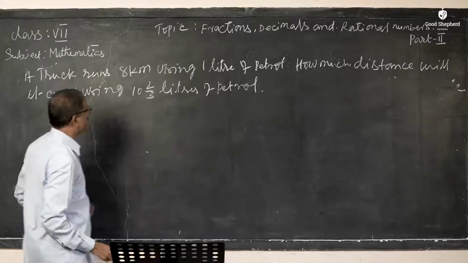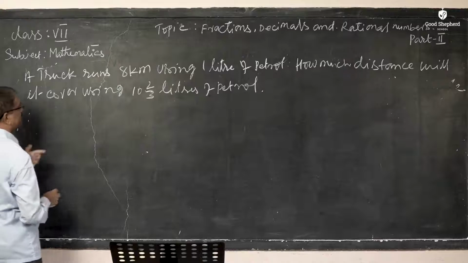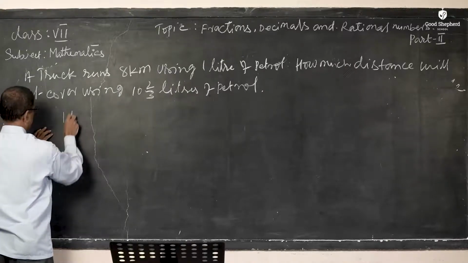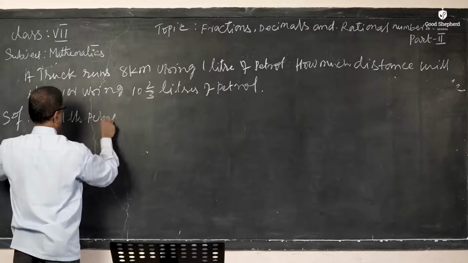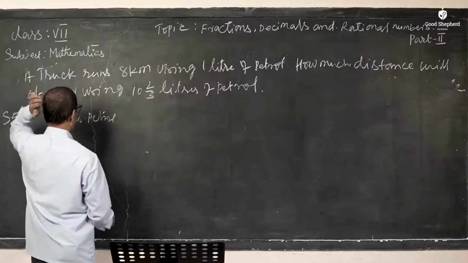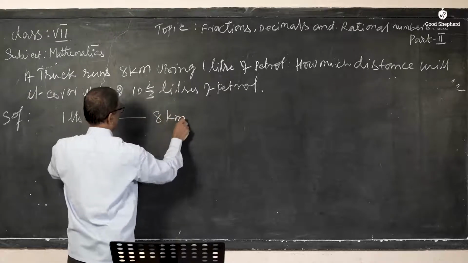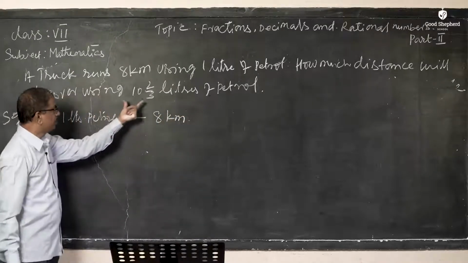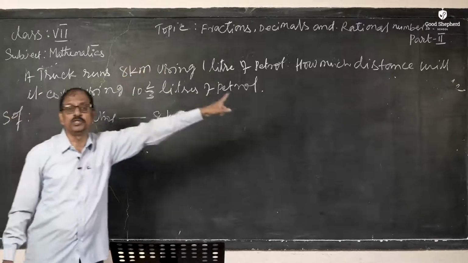The next is a very simple question. 1 liter of petrol covers 8 kilometers, correct? Now, how many liters of petrol are taken? 10 2/3 liters of petrol. How much distance is it going to cover?